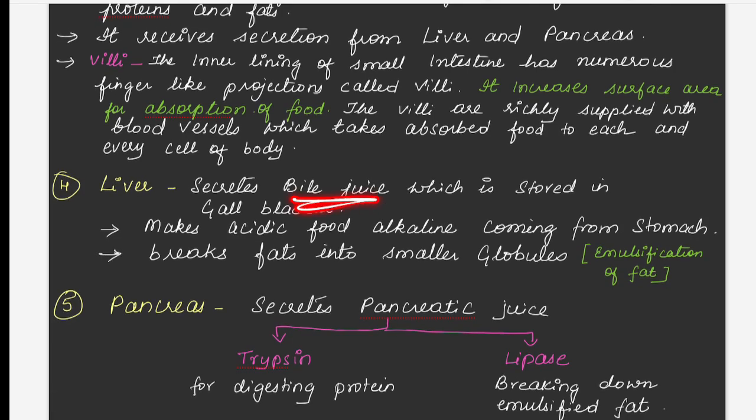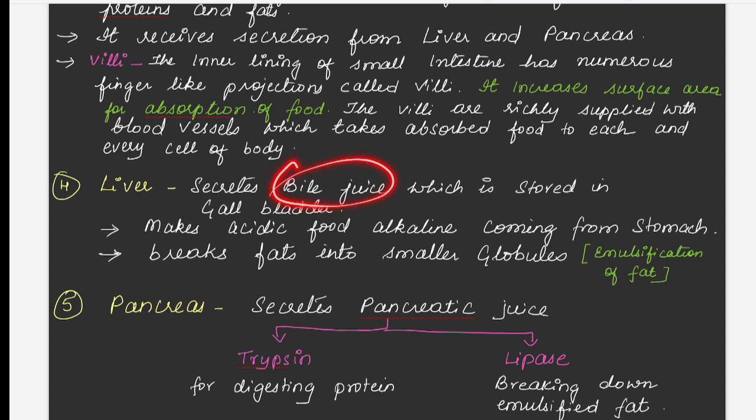What bile juice will do is, it makes the acidic food coming from the stomach alkaline. In the stomach you studied that there is HCl present. HCl will make the food acidic. So when it is reaching the small intestine, it should be converted into an alkaline medium. How the acidic medium will be converted into an alkaline medium is by the bile juice. Bile juice will make the acidic medium into an alkaline medium.